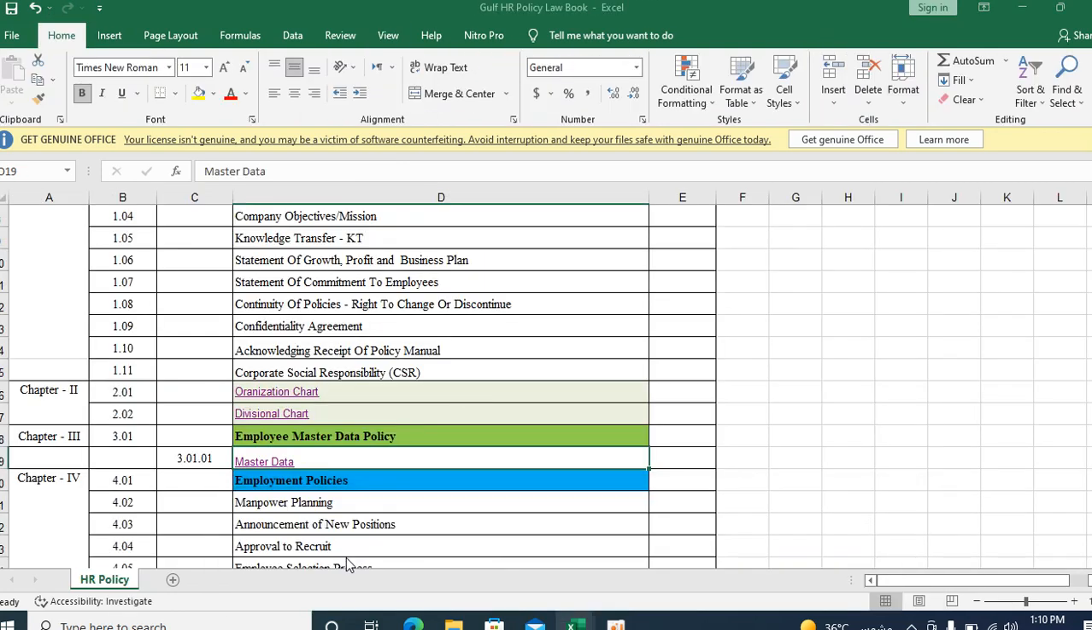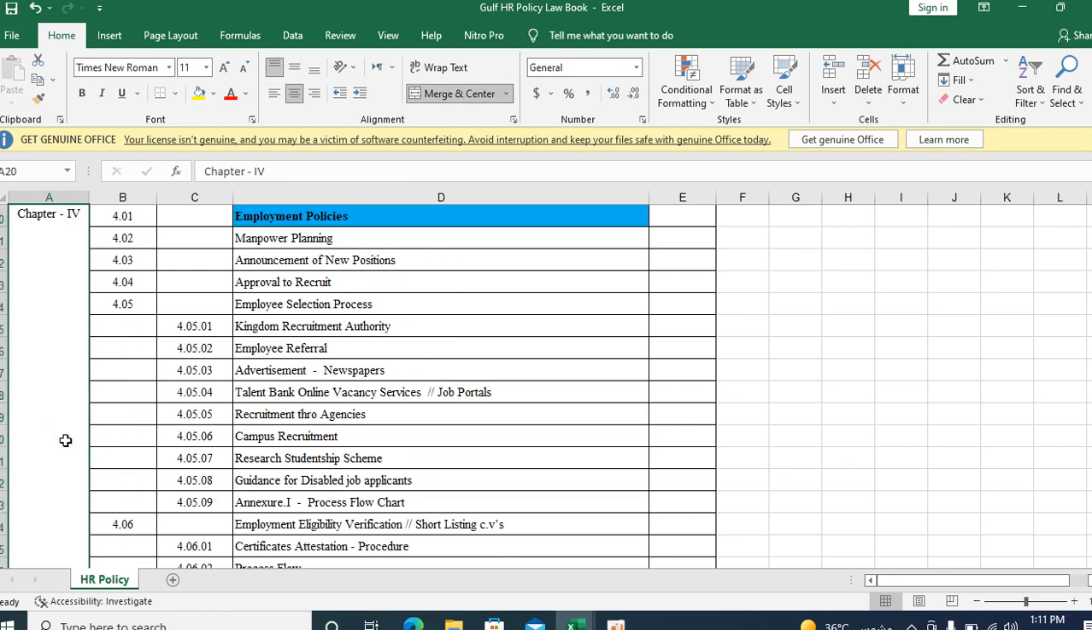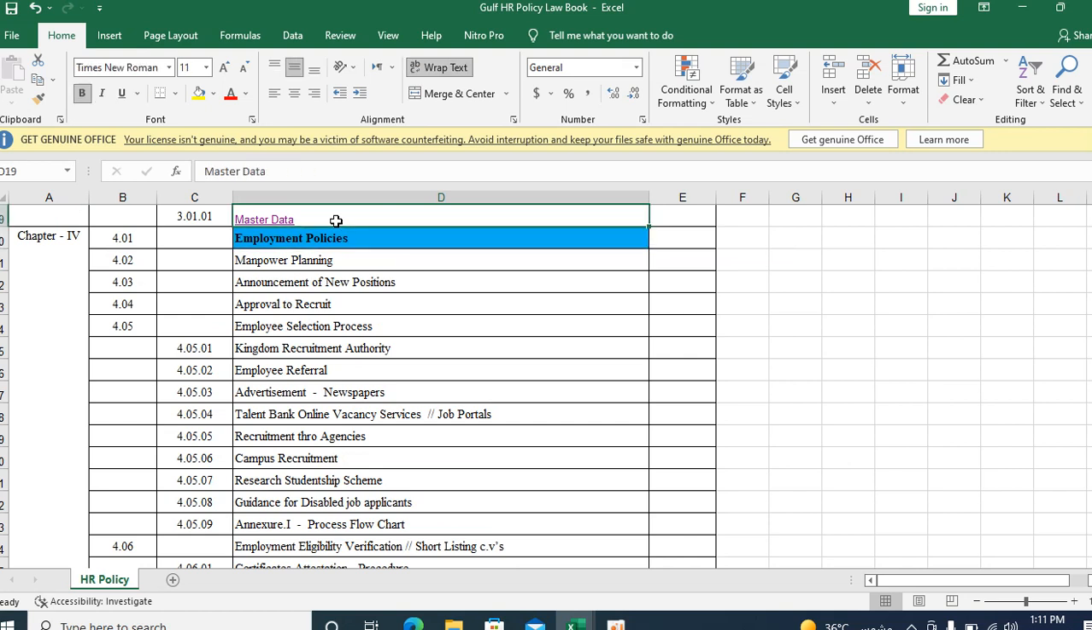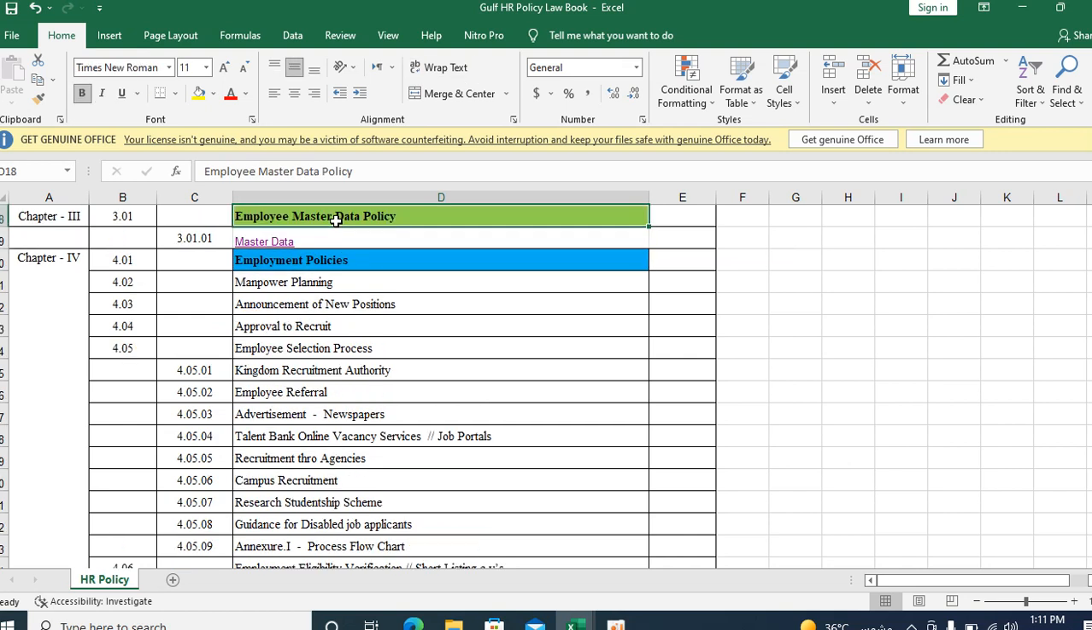Organization chart, Gulf HR policy logbook, employee master data: we have completed these in chapter 3. Chapter 4, employment policies. What are all the employment policies? Most companies' employment policies may be mostly the same, but there may be some small changes. Manpower planning: how to do it, you can also link with our HR policy and procedure.